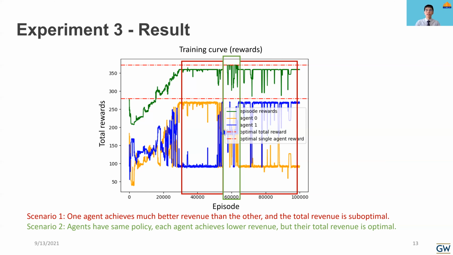And this leads to a question. So which situation should we expect? Better total reward or the better single reward?